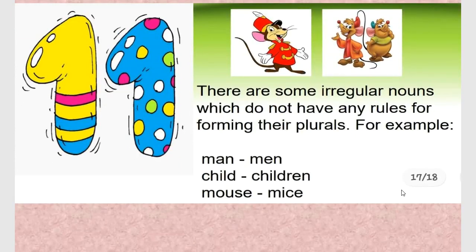And there are some irregular nouns which do not follow any rules to form their plurals. For example, man, men, child, children, mouse, mice. So they are not following any particular rule to change to plural form.